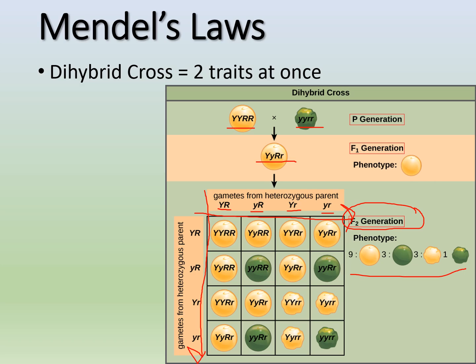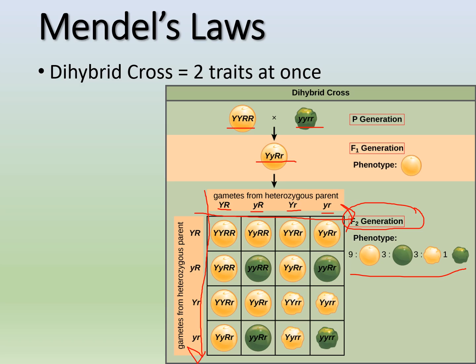So you're always going to have 9 of the 2 dominant traits, so yellow and round. You're going to have 3 of each of the 2 different heterozygous traits. So you're going to have 3 that are actually green and round, and you're going to have 3 that are yellow and wrinkled. So those are your 2 kind of mismatched ones. And then you're going to have 1 that's your all recessive, so green and wrinkled.